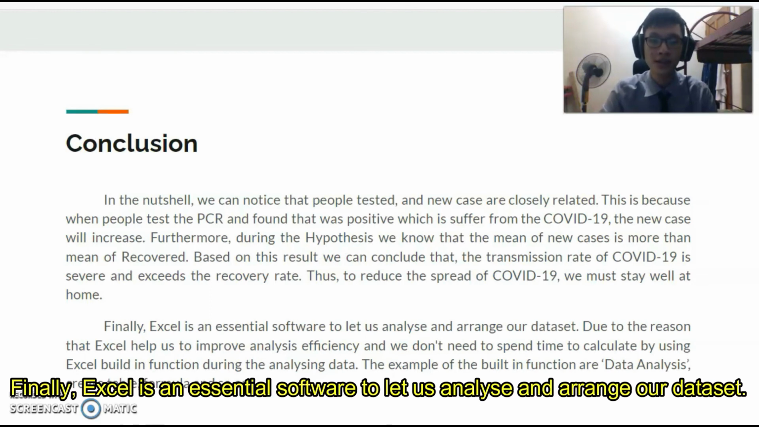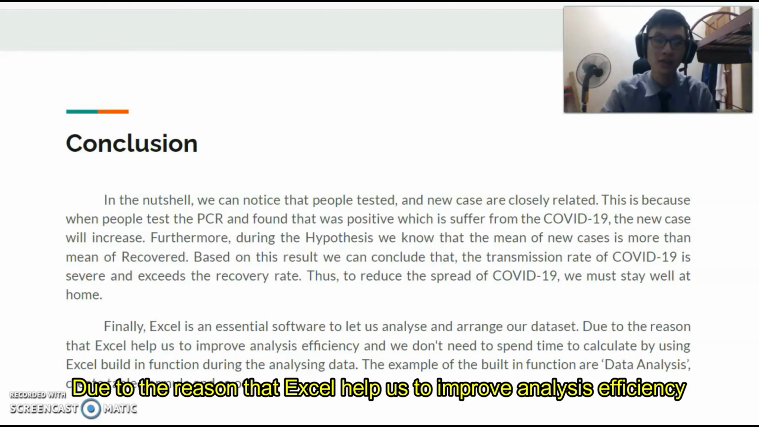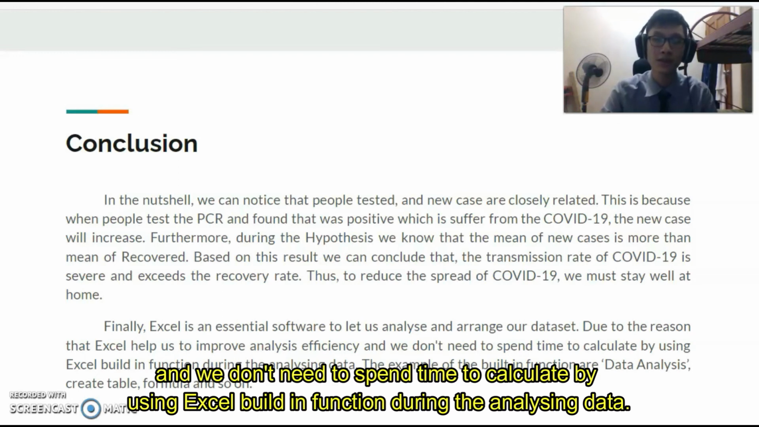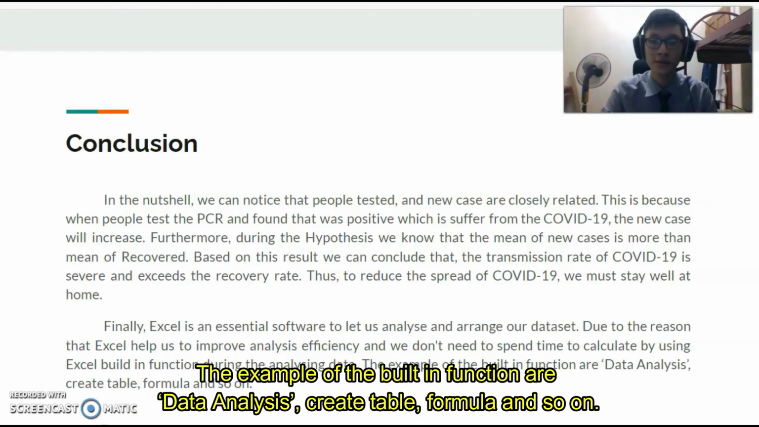Finally, Excel is a statistical software that lets us analyze and arrange our dataset. Excel helps us improve analysis effectiveness, and we do not need to spend time calculating, using Excel's built-in functions during the data analysis. Examples of built-in functions are data analysis, create table, formula, and so on.